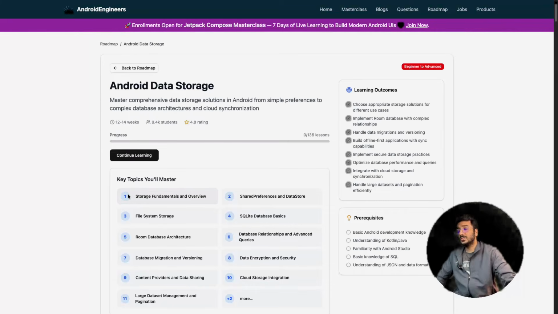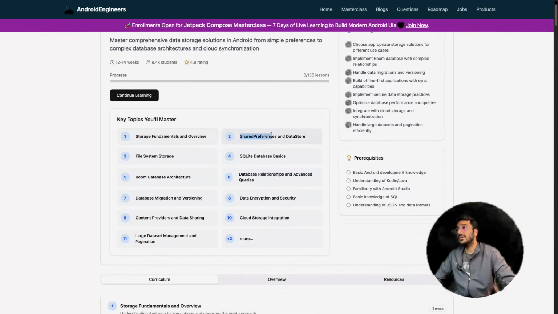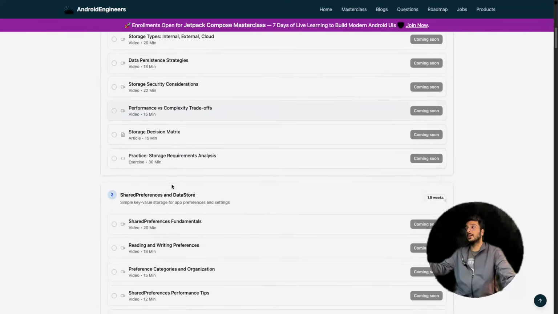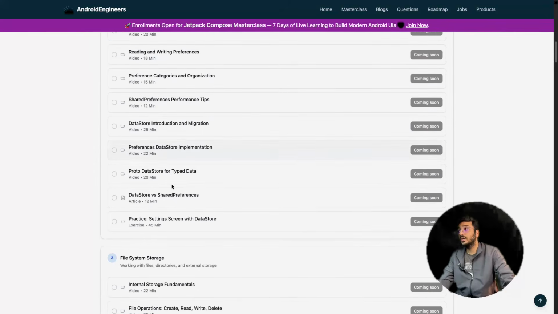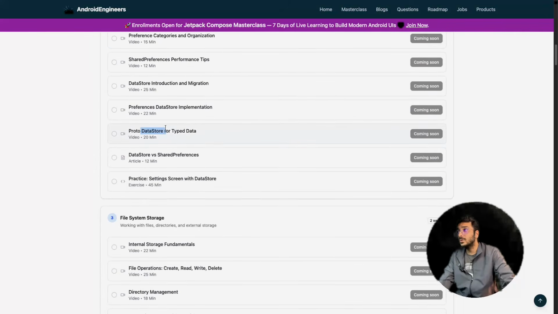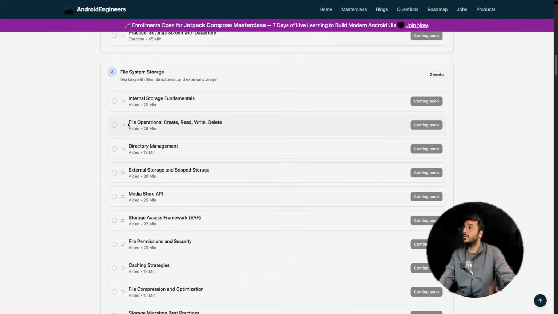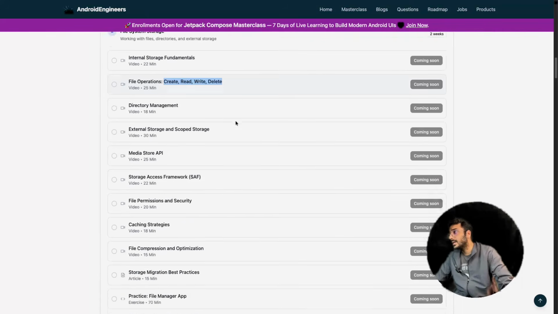Data storage. There are different types of storage in your Android devices. You can put data in SharedPreferences, in DataStore, in an SQLite database, a volatile system, a file system. All those kinds of things I've written over here. You should know about Room, how you can use Room, how you can use DataStore. You can even know about Proto, what protocol buffers are. Those are very important things. How you can read a file, complete CRUD operations, however you pronounce it.